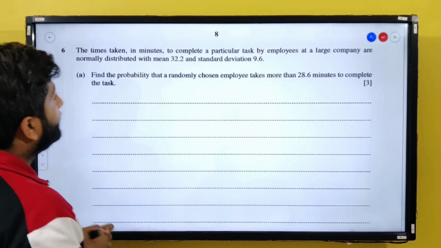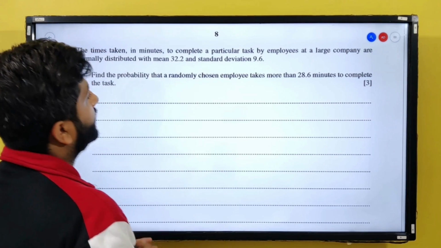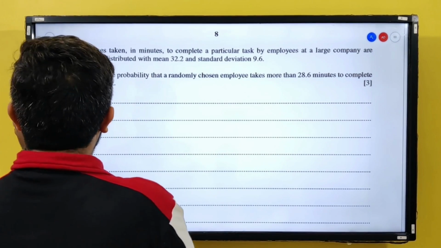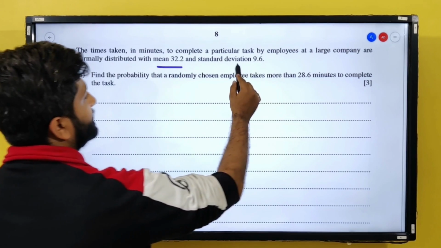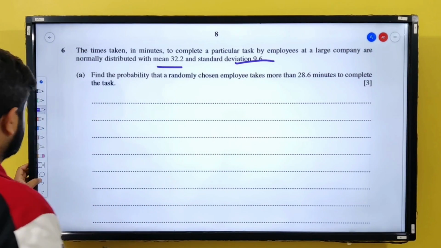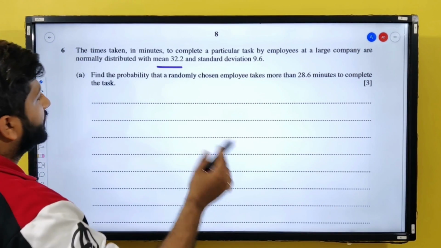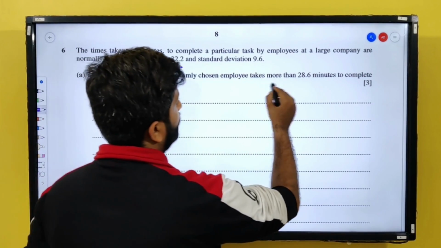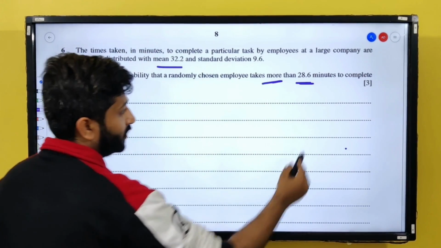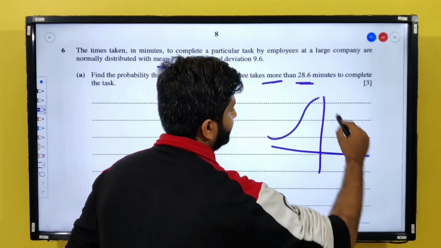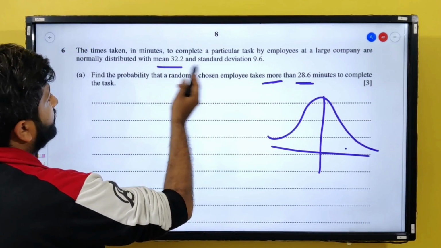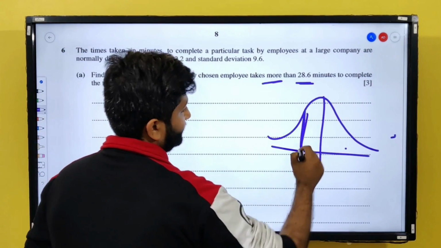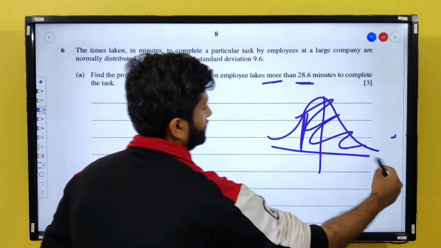Question 6. The time taken in minutes to complete a particular task by employees at a large company is normally distributed with mean 32.2 and standard deviation 9.6. Find the probability that a randomly chosen employee takes more than 28.6 minutes. So more than means, let's say this is my 28.6. So more than 28.6.